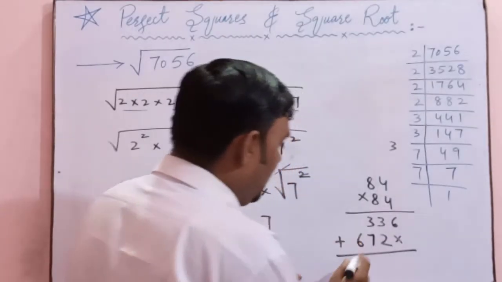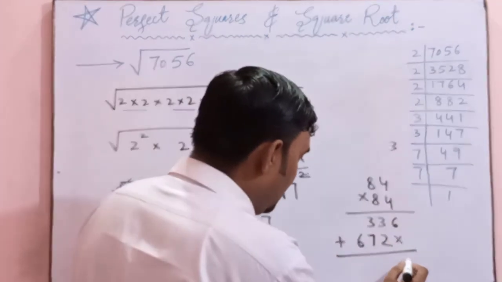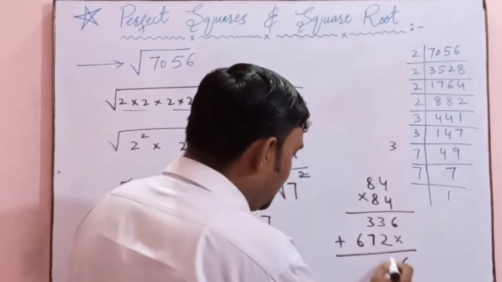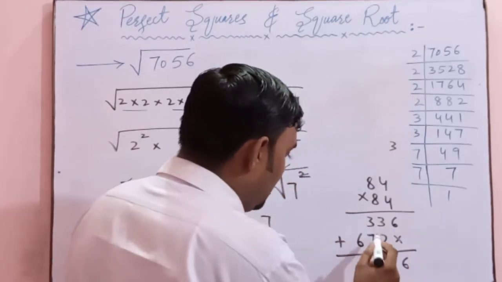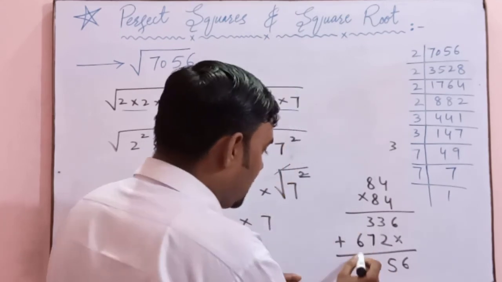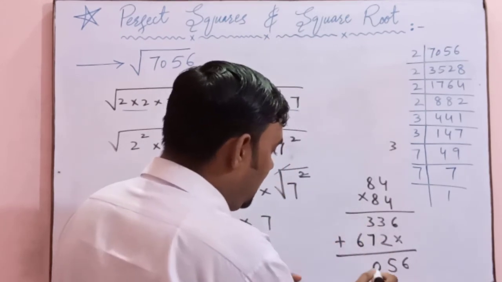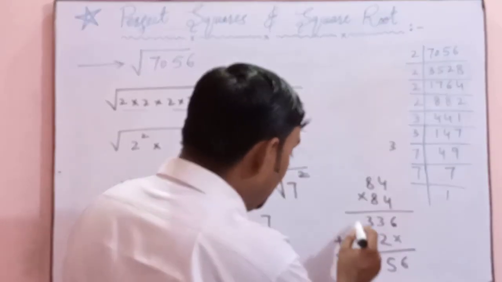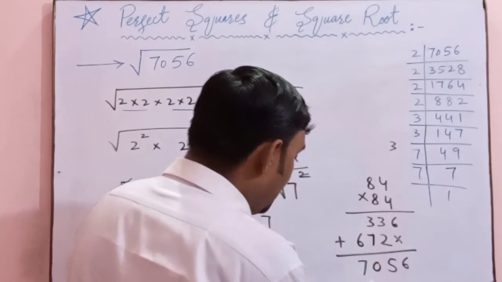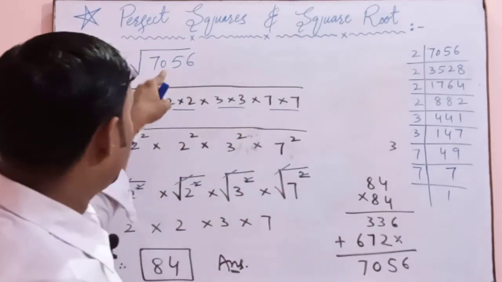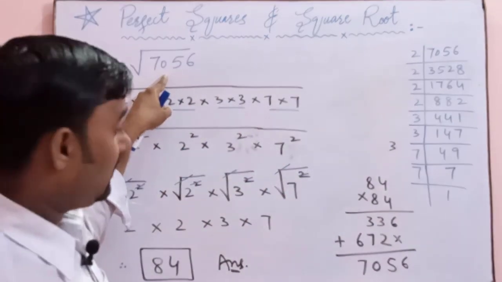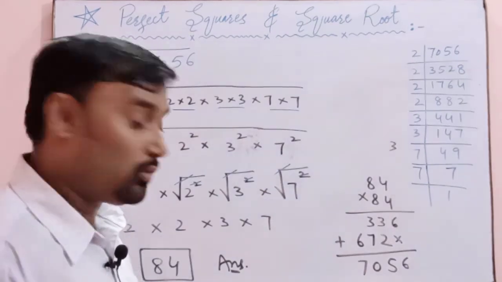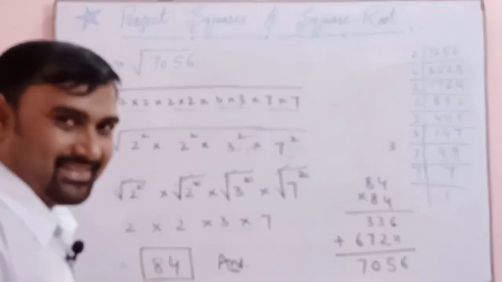Now we will do the sum of these numbers. 6, 3 and 2 is 5, 3 and 7 is 10, 0 over here, 1 carry, 1 and 6 is 7, 7056. This same number came by multiplying 84 with 84. It means our answer is correct.